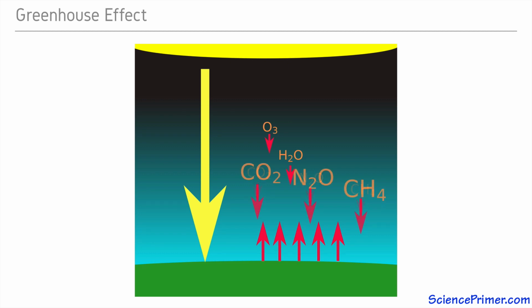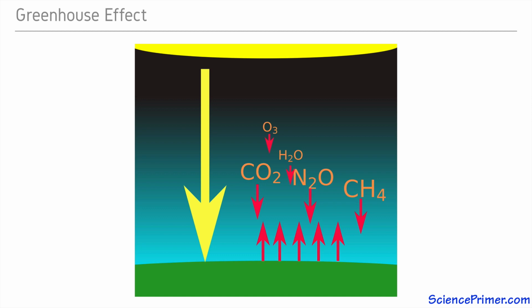An increase in the concentration of these gases will cause more of this infrared energy to be trapped as it moves from the surface of the Earth towards space, causing an increase in temperature. This is the basis for our concern about global warming. Industrial activity such as the burning of fossil fuels and the use of large quantities of artificial fertilizer have increased the concentration of these naturally occurring greenhouse gases, trapping more energy and warming the Earth.